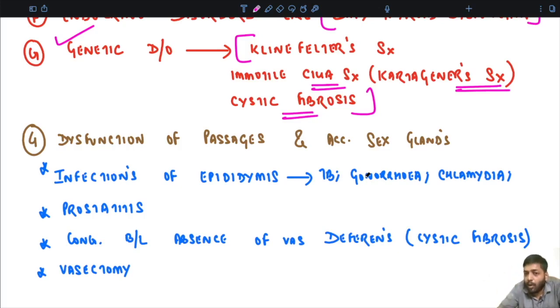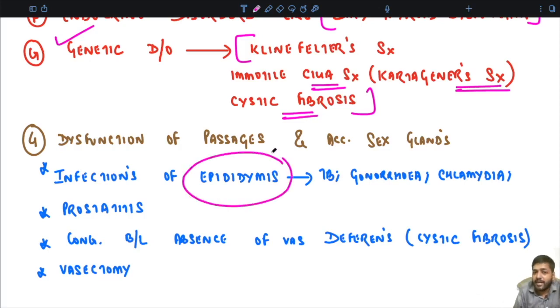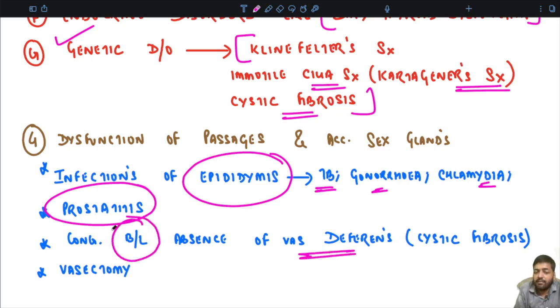Okay, so if there is any problem in that particular aspect, there can be infections of the epididymis, if there is TB, gonorrhea, chlamydia of the epididymis, or infection of the prostate. The vas deferens are mainly carrying the sperms. In cystic fibrosis, there can be congenital bilateral absence of vas deferens. Then vasectomy: if there is any history of vasectomy, sometimes you do the semen analysis after vasectomy to see the competency of that surgery, whether it has been performed properly or not.